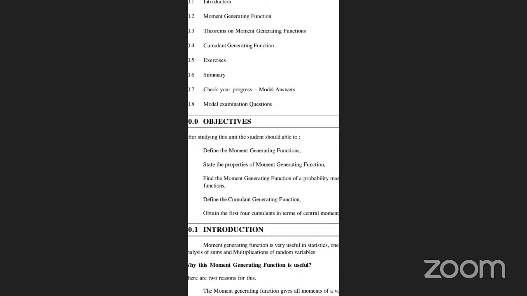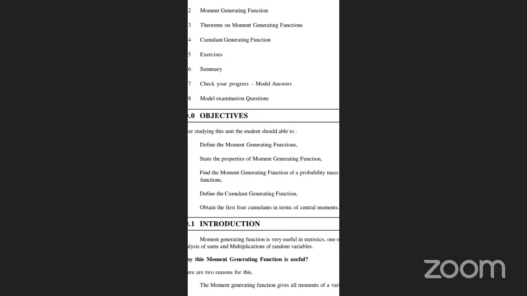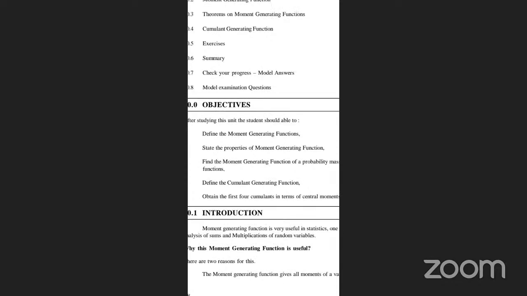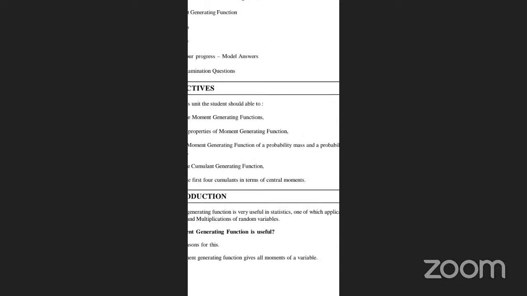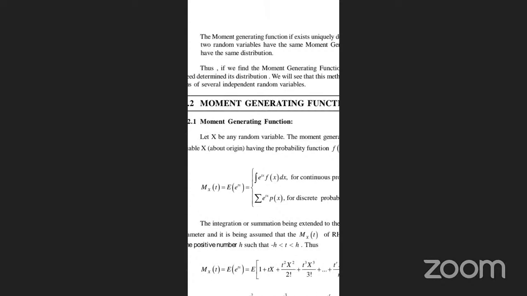See here, introduction. Why is the moment generating function used? There are two reasons. The moment generating function generates all moments of the variable. The moment generating function, if it exists, uniquely determines the distribution. If two random variables have the same moment generating function, then they have the same distribution. Thus we find the moment generating function to determine the distribution. The method is very useful to work on.